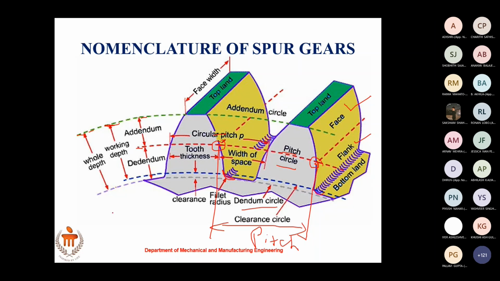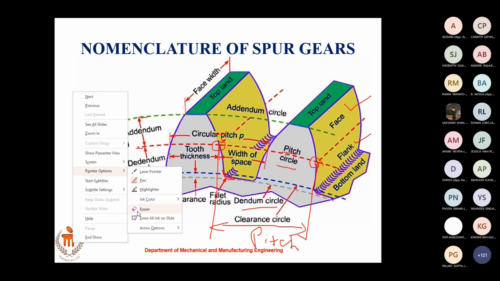Why is this pitch important? What do you think? If two gears have to mesh, there is a condition that the pitch of both gears should be equal. First thing you should know is that two gears meet at the pitch circle. Second, if two gears want to mesh, then their pitch should be the same. Clear? Okay.